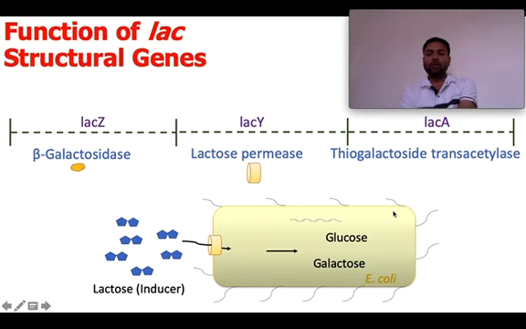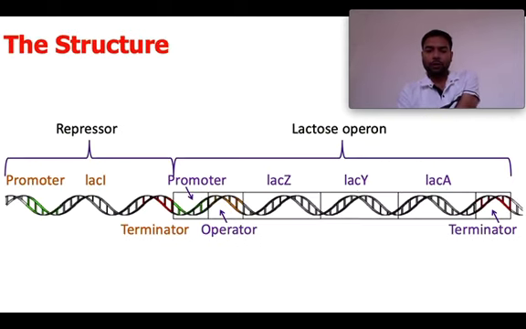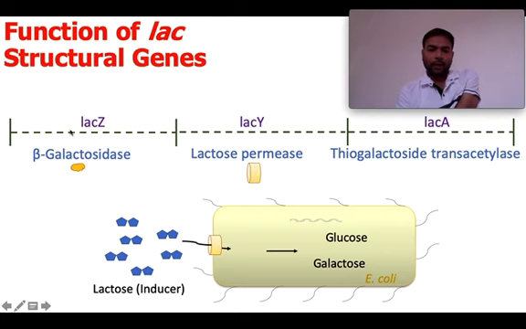So then we have the structural genes. Okay, we have all these three genes here, which are structural genes, which are basically required for the lac operon system to work for the metabolization of glucose and lactose. Okay, so what happens here, this lac Z gene codes for the beta galactosidase enzyme or protein, we can say. Lac Y codes for the lactose permease, and lac A codes for the thiogalactoside transacetylase.